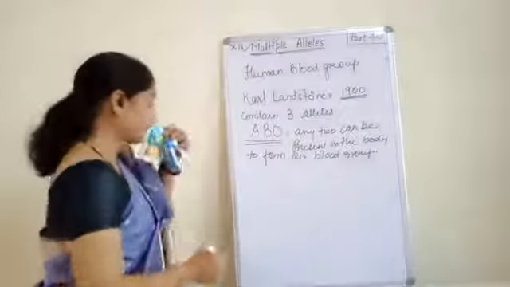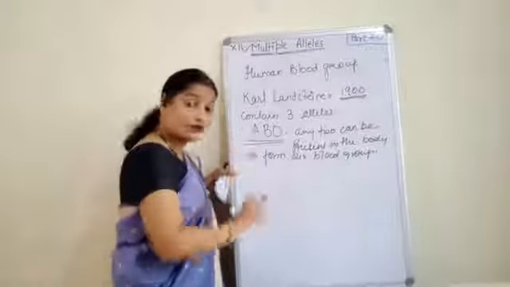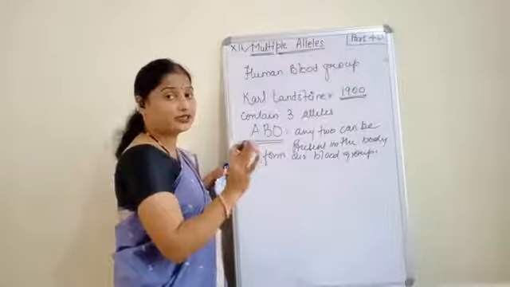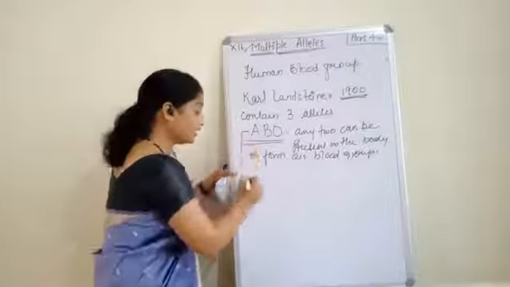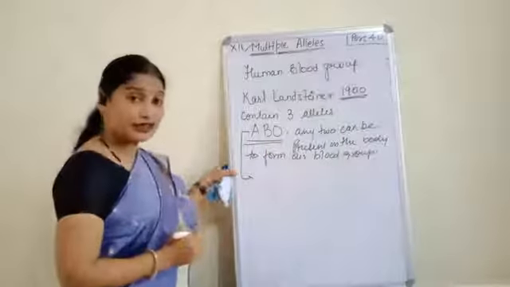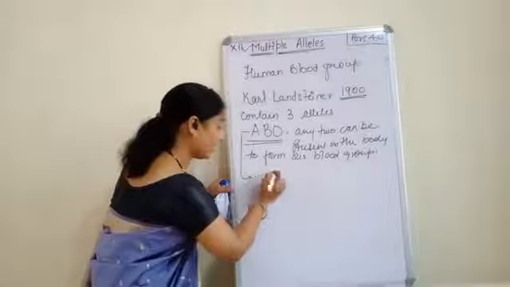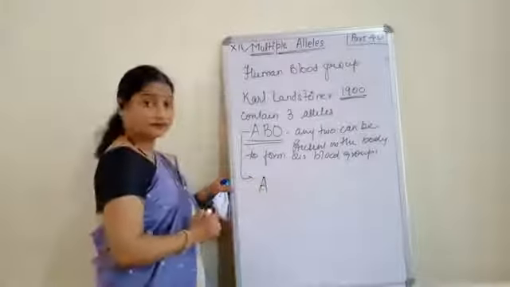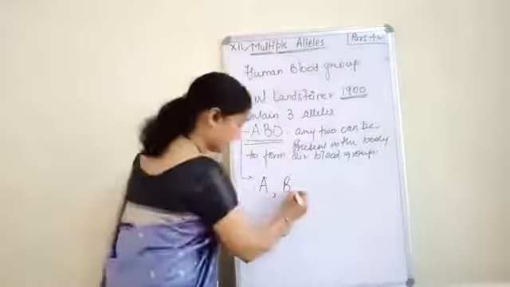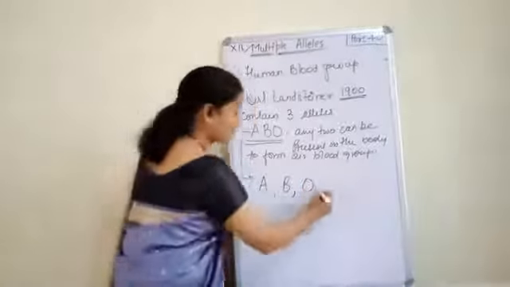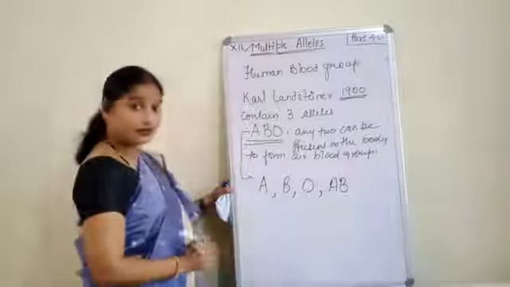Now see, with the help of these three alleles, we can make four different types of blood group in human beings. What are these four types? We can have blood group A, blood group B, blood group O, and the combination AB.